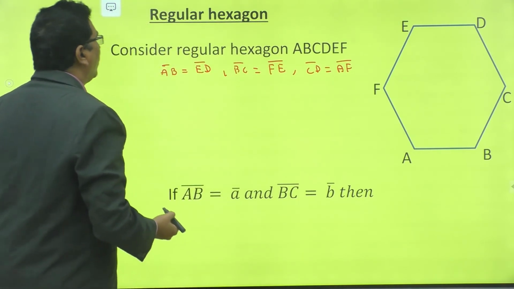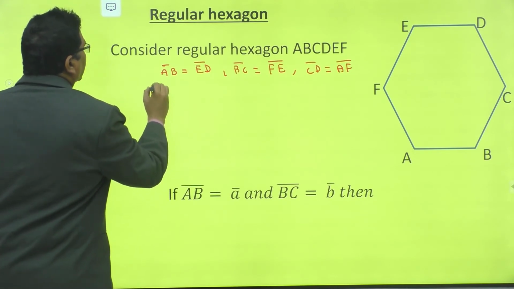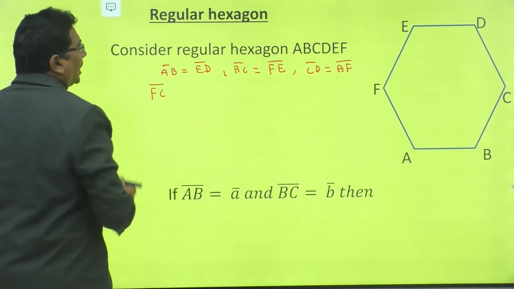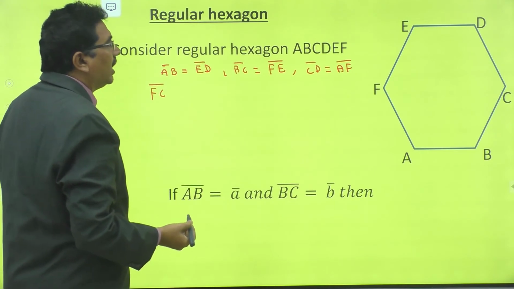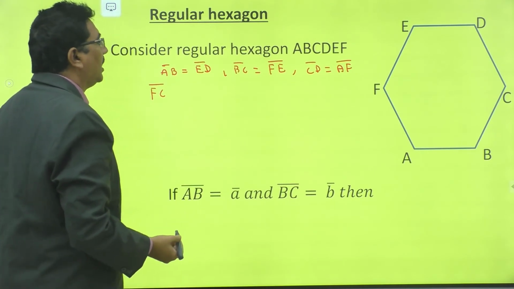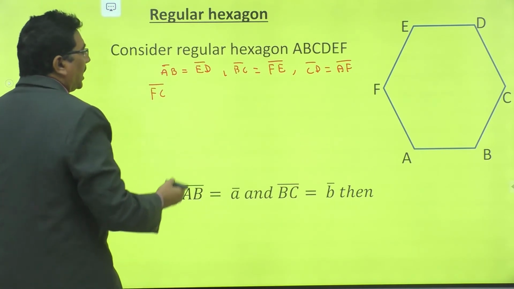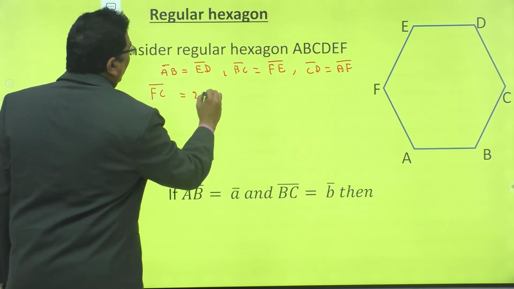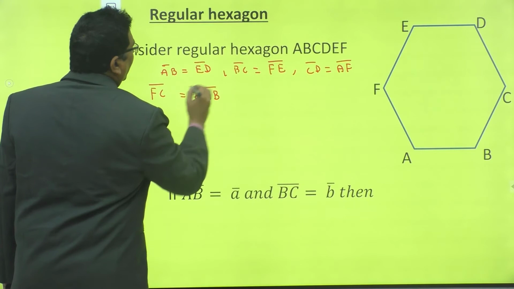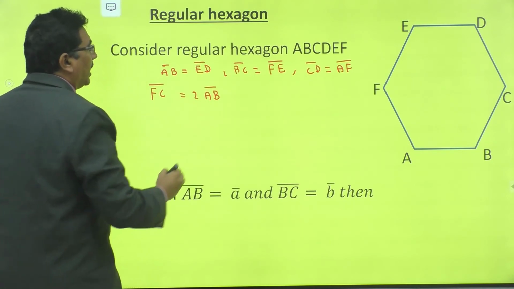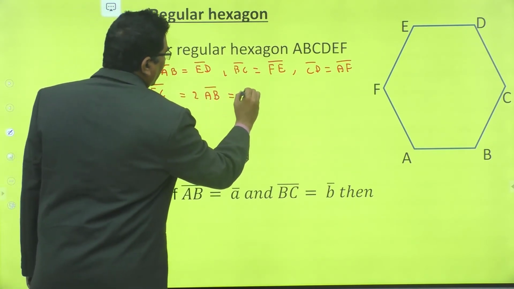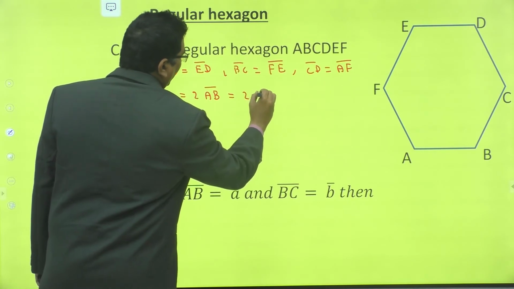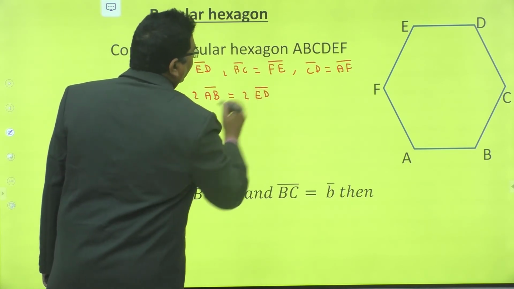Also, what is FC bar? FC bar is a diagonal in a regular hexagon. FC bar is equal to 2 times AB bar, that is also equal to 2 times ED bar.